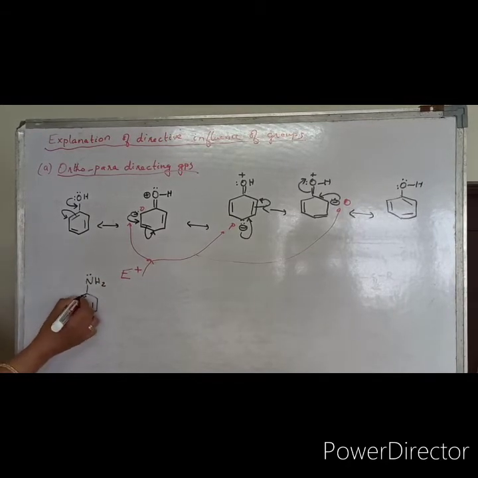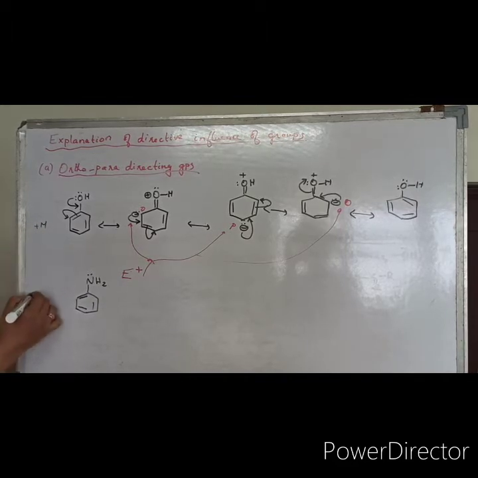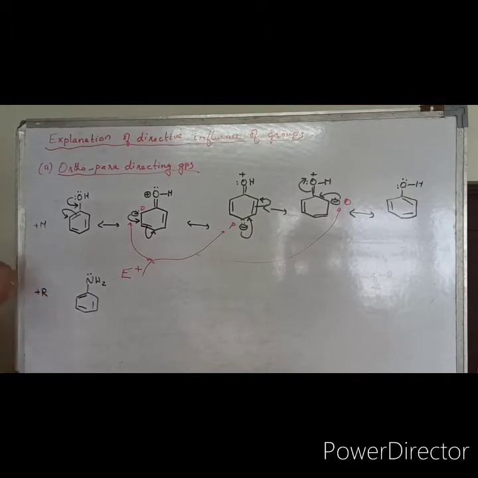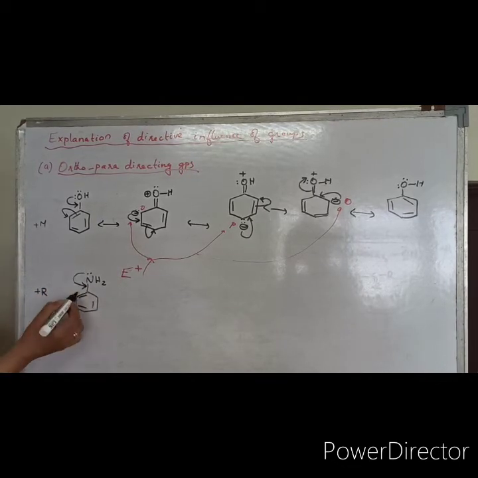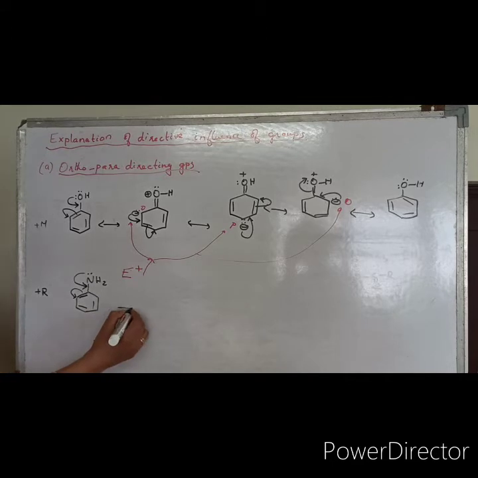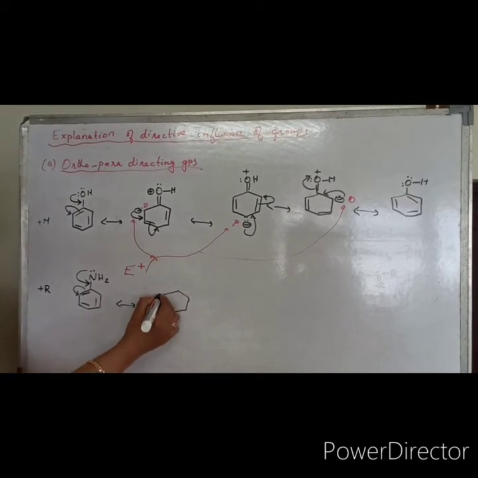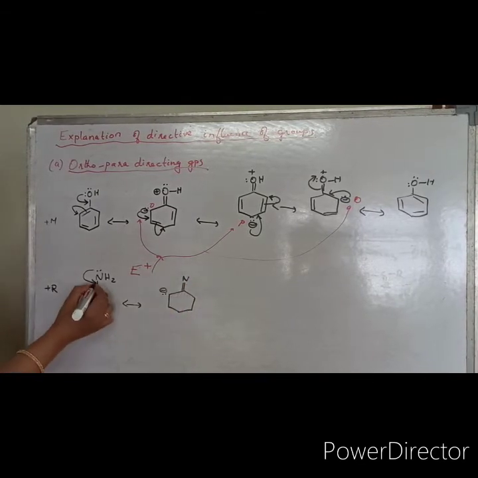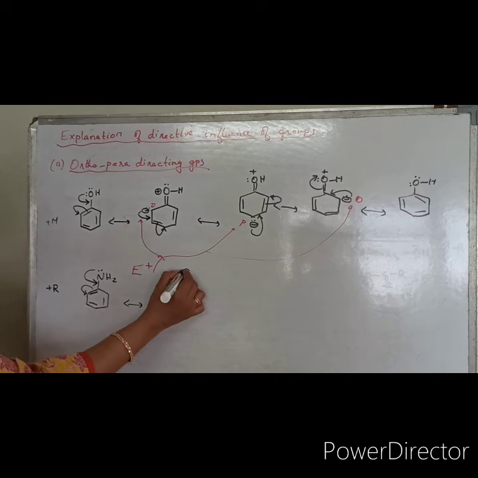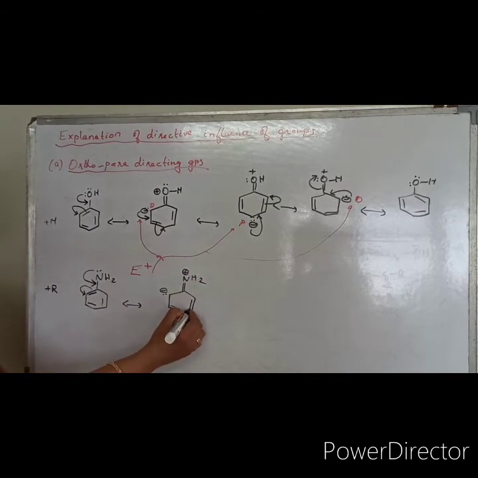So this is called the plus M effect, positive mesomeric effect or positive resonance effect. You can see it both ways. The lone pair will be coming here, shifted to the ortho position. So this ortho position now has electron density. Here a new pi bond will be formed. Nitrogen loses its lone pair, hence the positive charge like this.